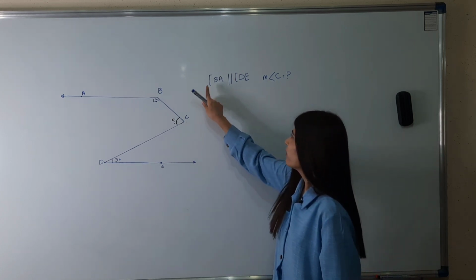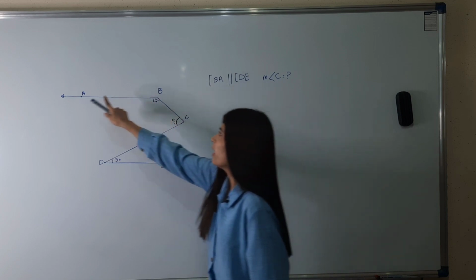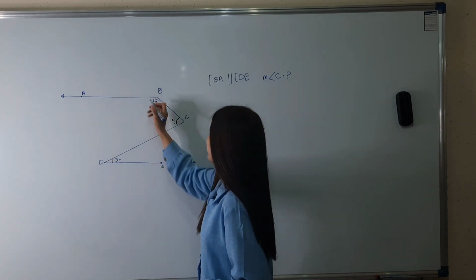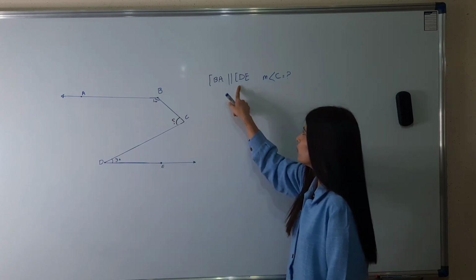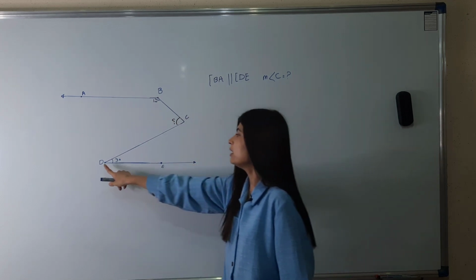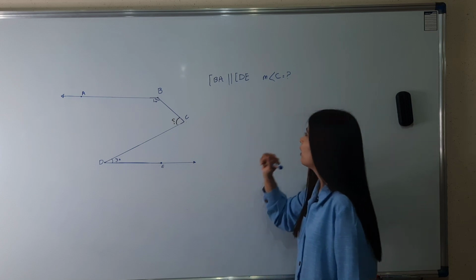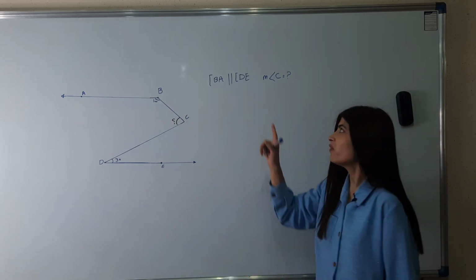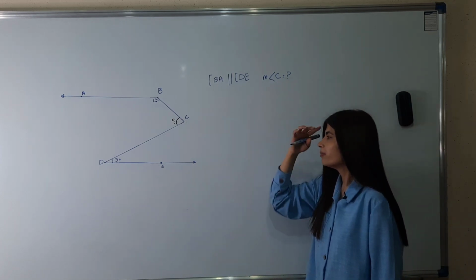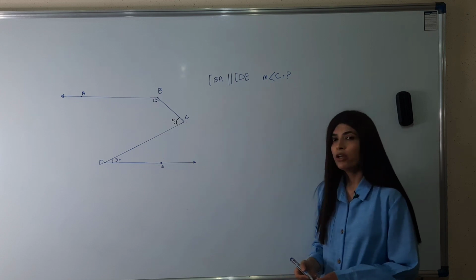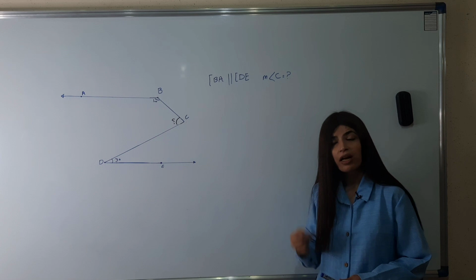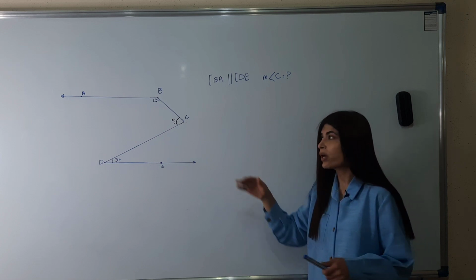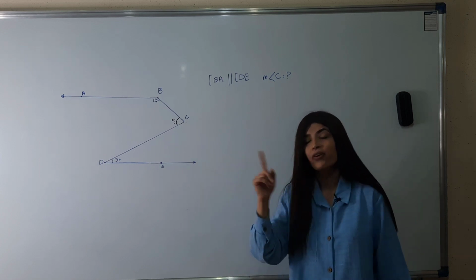In this figure, ray BA is parallel to the ray DE. Find the measure of angle C. You know the rules between two parallel lines or two rays with one transversal.